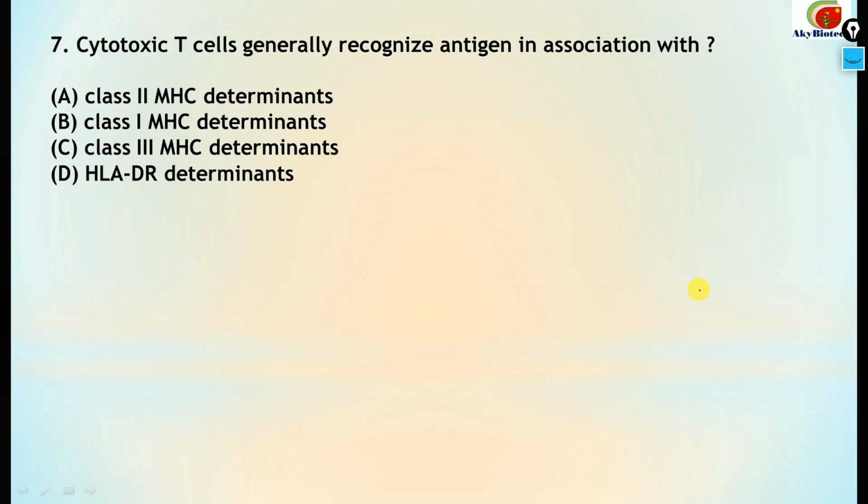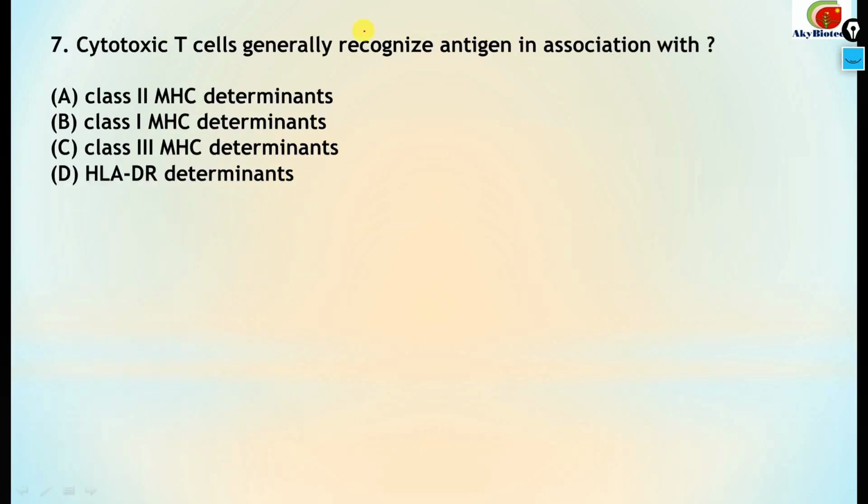Number 7. Cytotoxic T cells generally recognize antigen in association with what? The correct answer to this is class 1 MHC determinants. This one is the correct one.